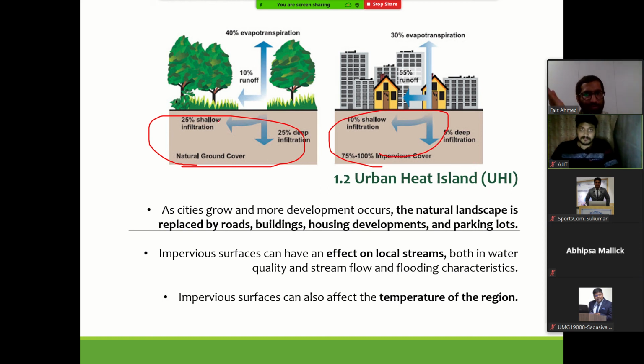We know how much water percolates into the earth's surface and how much is blocked by the paved surfaces we have in cities. This not only affects the runoff and the ground recharge potential of the land, but it also affects the heat. We are talking from the heat perspective, the urban heat island perspective.